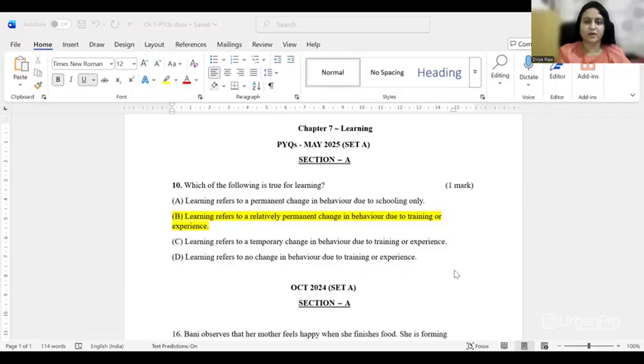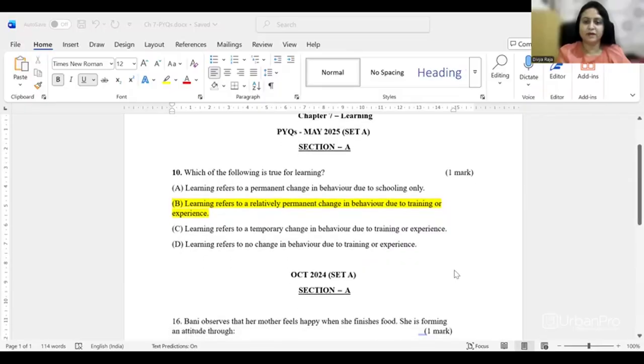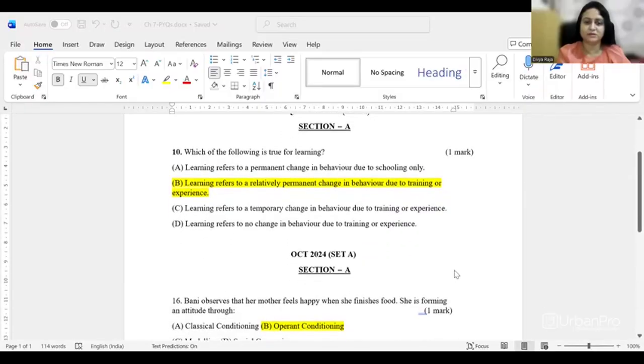Now we will go to the previous year's questions. This is for NIOS 12th standard. In May 2025, one marker was asked: which of the following is true for learning? The answer is learning refers to a relatively permanent change in behavior due to training or experience.